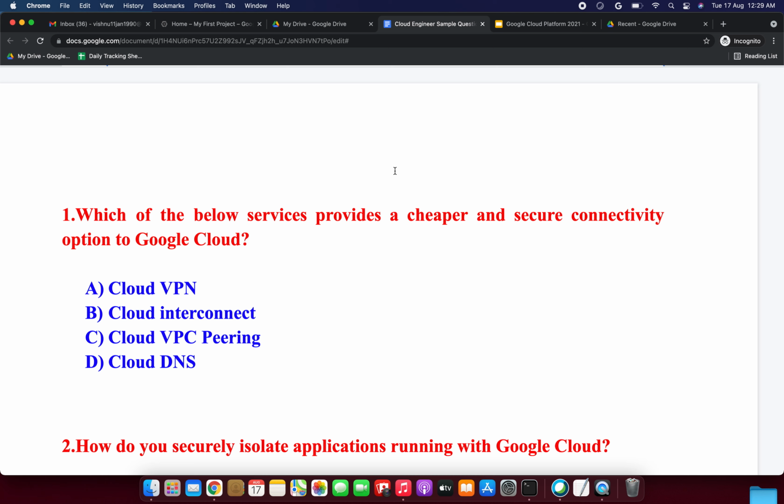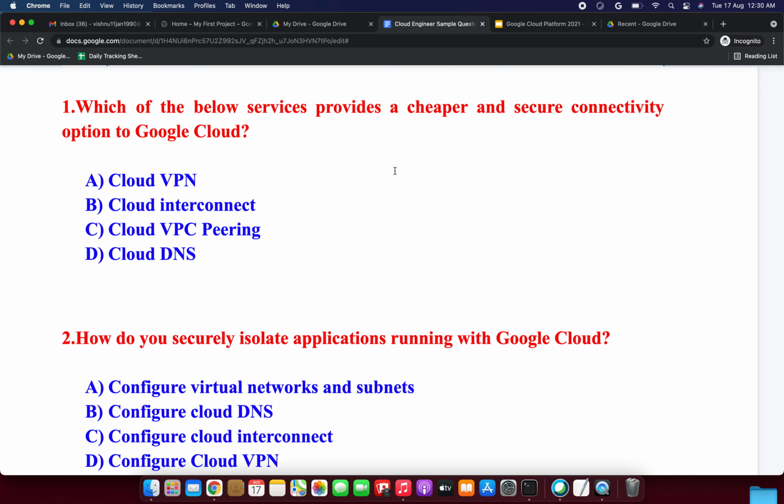So Cloud DNS is for the domain name system, and Cloud VPC peering is for peering, for example, a Google network to other vendors, other organizations. Then we can go with this Cloud VPC peering, different organization. Then Cloud Interconnect is a dedicated line. Then Cloud VPN will be the correct answer because it provides a cheaper and secure connectivity option to Google Cloud. So option A Cloud VPN is the correct answer.